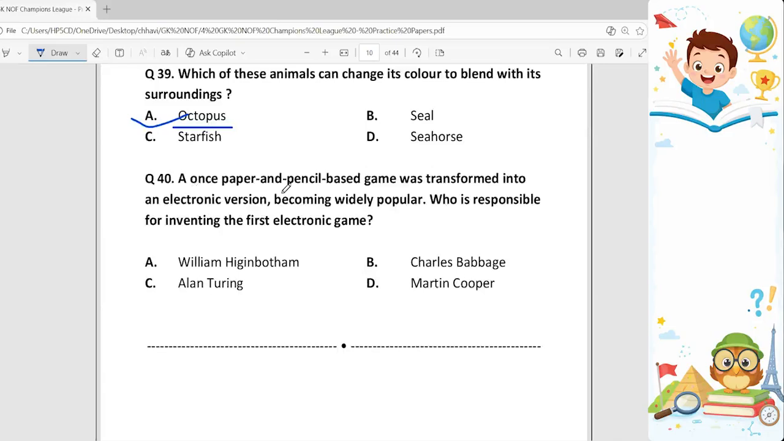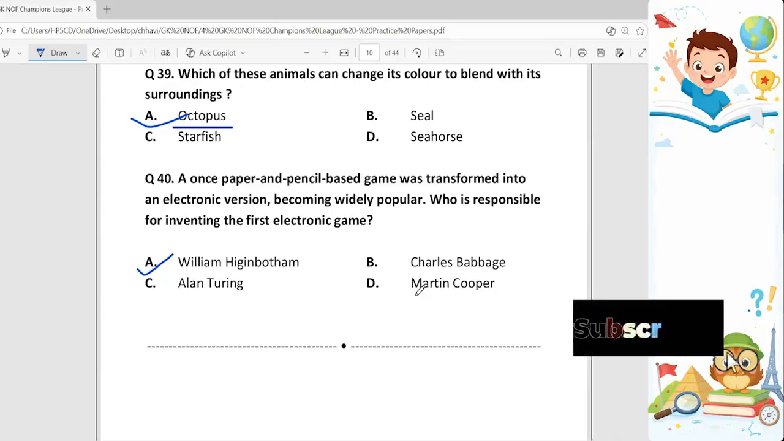40th. A once paper and pencil based game was transformed into an electronic version, becoming widely popular. Who is responsible for inventing the first electronic game? So the person who did this is William Higginbotham. So option A is the correct one. Higginbotham invented Tennis for Two in 1958. It was considered as one of the first electronic games and it was played on an oscilloscope.